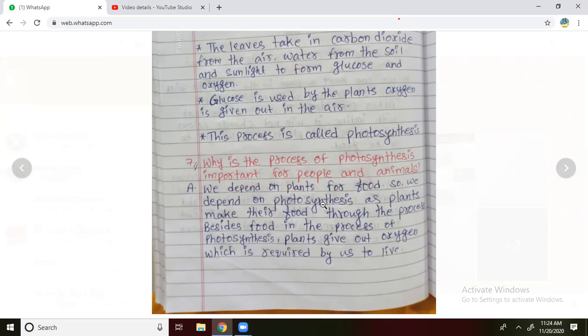Besides food, plants give out oxygen. Oxygen is the most important thing because we breathe oxygen only, and it is required by us to live. So plants give us food as well as oxygen. You can write that directly.